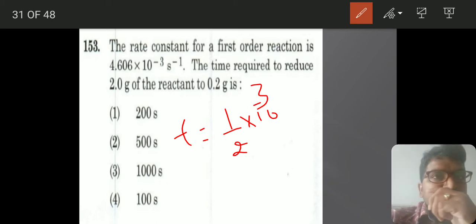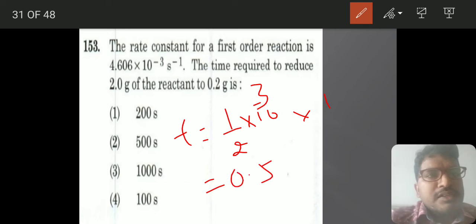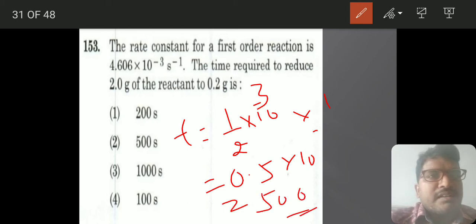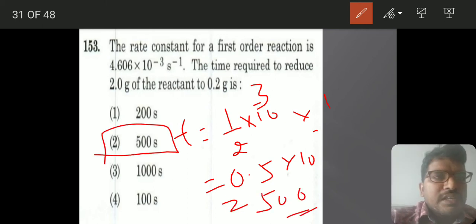It will be log 2 by 0.1. Log 2 by 0.1 means you can take it as log 10, which is equals to 1. So that is equals to 1 means 1 by 2 means 0.5 into 10 power 3. So it will be 500 will come. So the answer is 500 seconds.